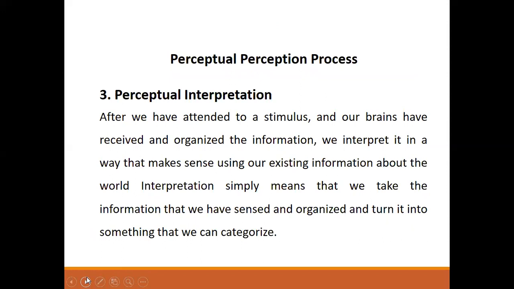Then the next process is perceptual interpretation. After we have attended to stimulus and our brains have received and organized the information, we interpret it in a way that makes sense using our existing information about the world. Interpretation simply means that we take the information that we have sensed and organized and turn it into something that we can categorize.